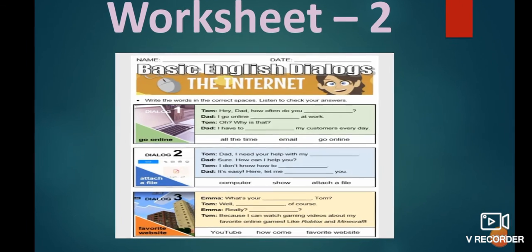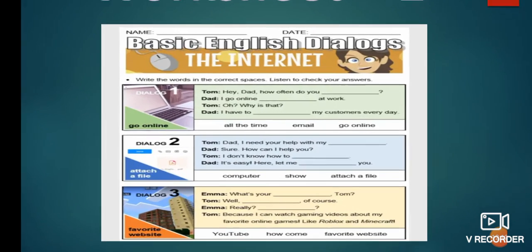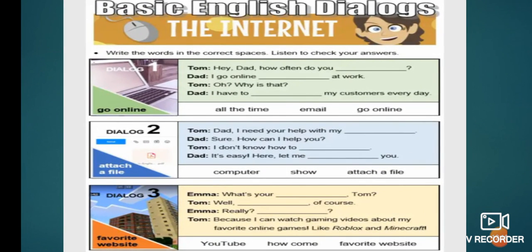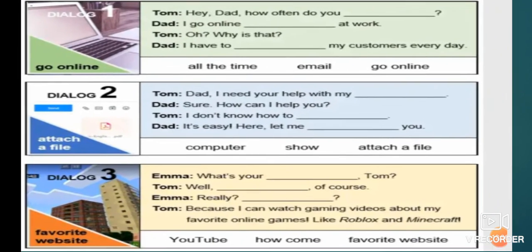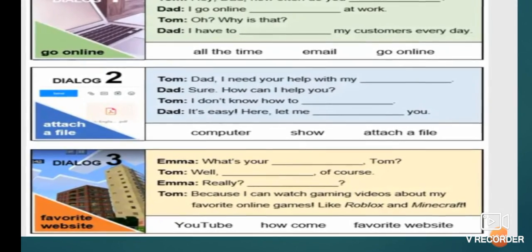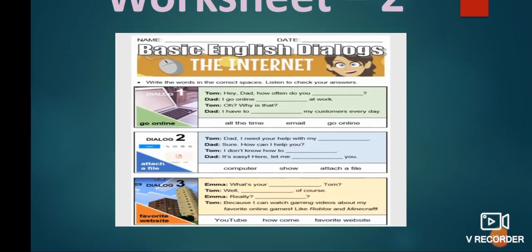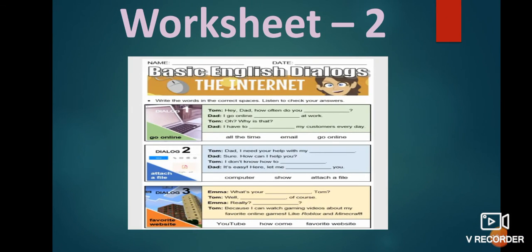For today's session, I have given the worksheet. It has just basic English dialogues about internet. For example, dialogue 1, dialogue 2 and dialogue 3. Okay, so here the conversation is given. You have to just fill in the correct word. So you just go through, read the entire conversation, and fill in the words given. You have to choose from the words given, and you have to maintain a notebook and start writing your worksheet number 2.